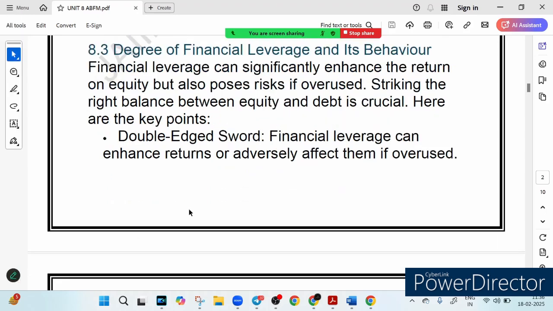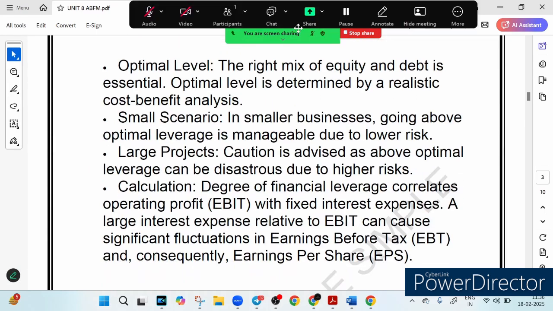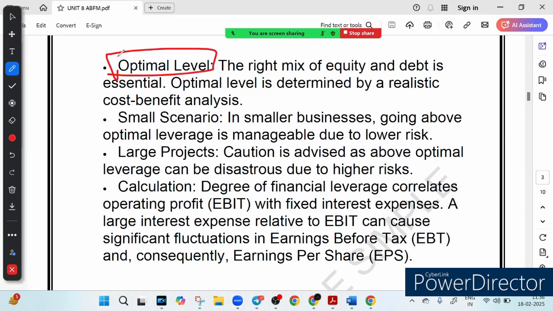Now let's talk about finding the optimum level. That is the key point. How to find this so-called optimal level? Let's discuss it now. You know that the secret is finding the right balance between equity